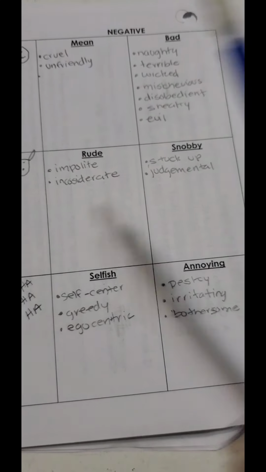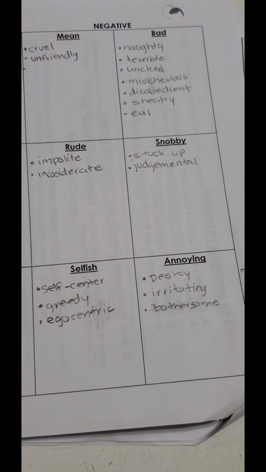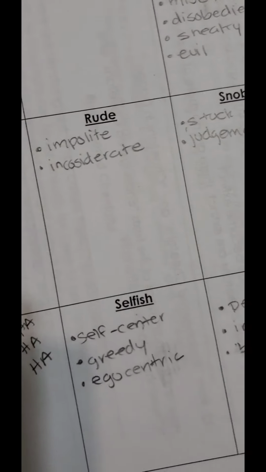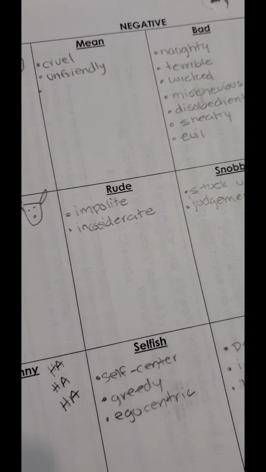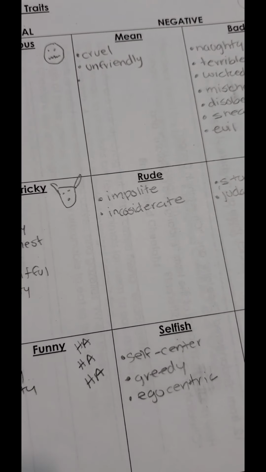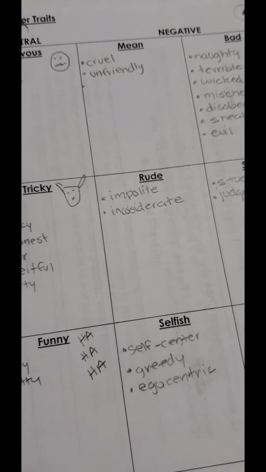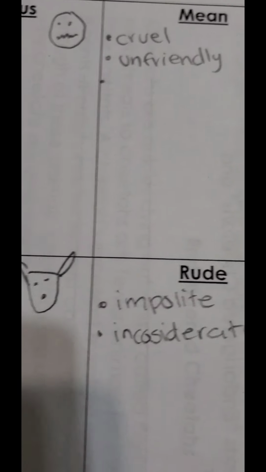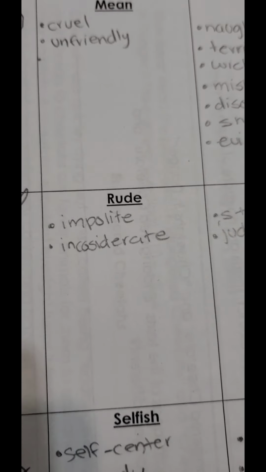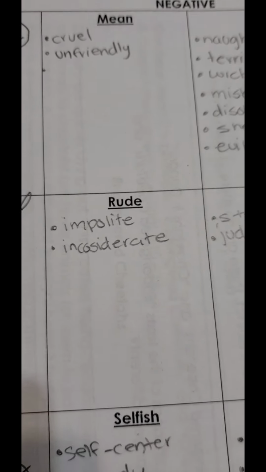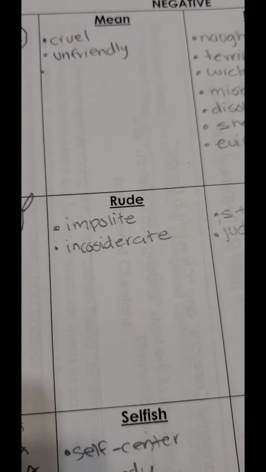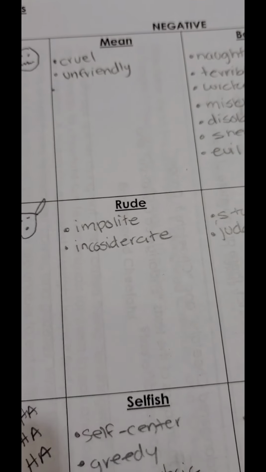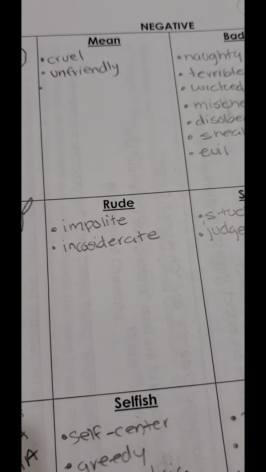Alright scholars, so we're going to start off with the negative. Again, negative means that they're bad traits to have. And we're going to start off with the word mean. Someone that is mean can be cruel and unfriendly. Now again, these traits are determined based on characters' actions or words over a long period of time. It's not something where you say, oh, they were mean this one time, and you can describe them as mean for the rest of their life. That's not how it works. However, if they say mean things all the time, then you can describe them as mean. So when you think about mean, you can think about cruel or unfriendly.